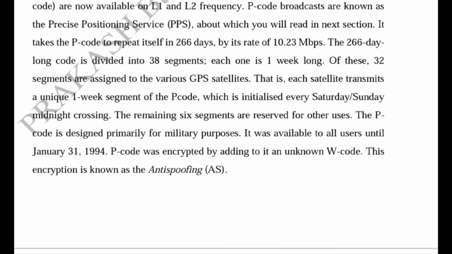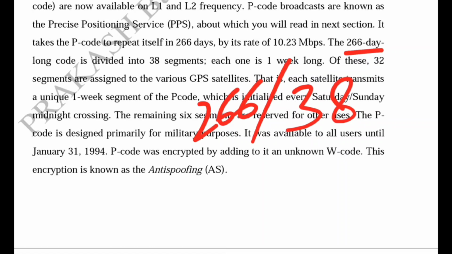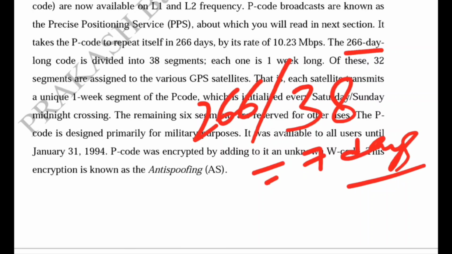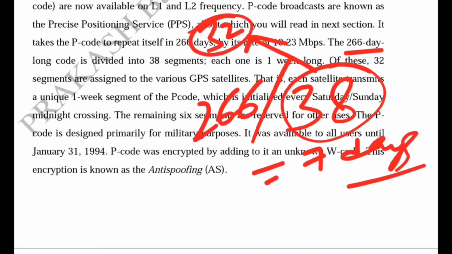And the remaining 6 segments are reserved for other users, because there is a repetition of 266 days, divided into 38 segments, each 1 week long of the P code. Of the 38 segments, 32 are assigned to the satellites and are updated or initialized at the Saturday-Sunday midnight crossing, and the remaining 6 segments are used for reserve purposes.